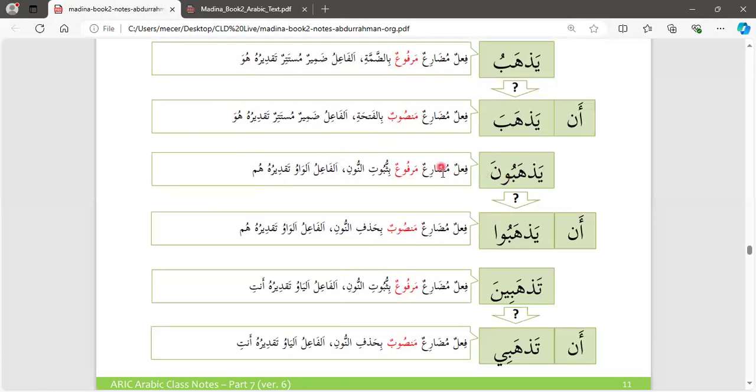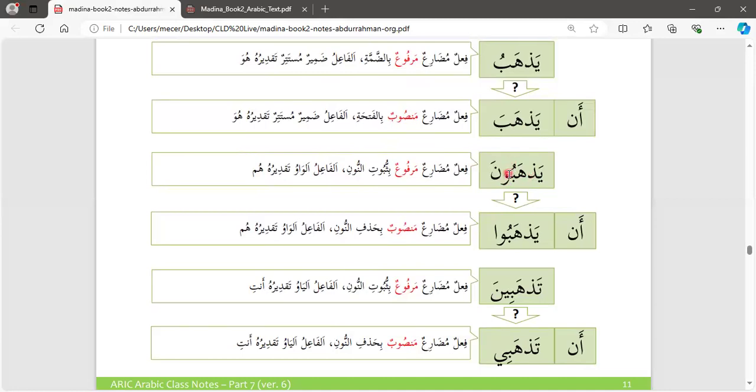Yadhabuna is fi'lun mudari' marfu'un bithubut nun. Bithubut nun means with the presence of nun. Where's the fa'ilun? Fa'ilun taqdiruhu hum. This wow, we call it wow jama', taqdiruhu hum. So the verb here is yadhabuna, fi'lun mudari'.